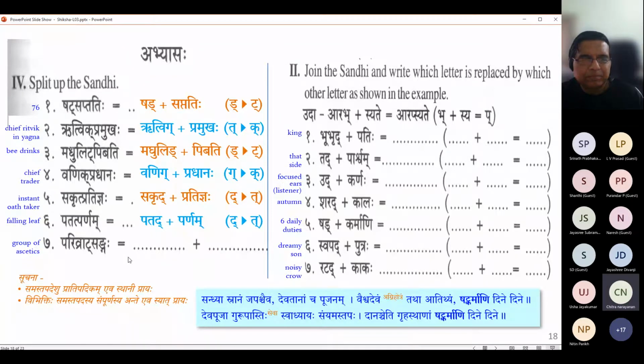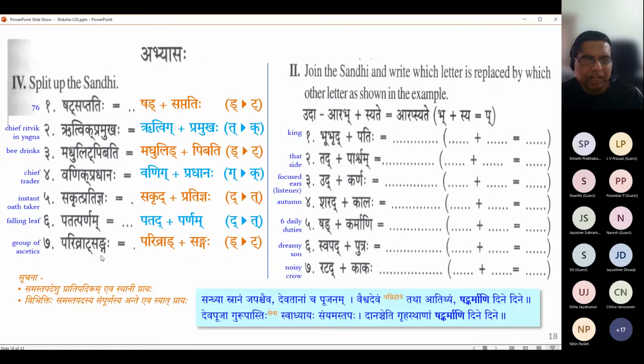Parivrat Sangah, Parivrad Sangah. Ta to da. So we have to come to dakara. Parivrad Sangha. So Sangha, as we know, is group or association. Both seem to be used in that sense. So an association rather than a group, I think an association of ascetics, something like that.